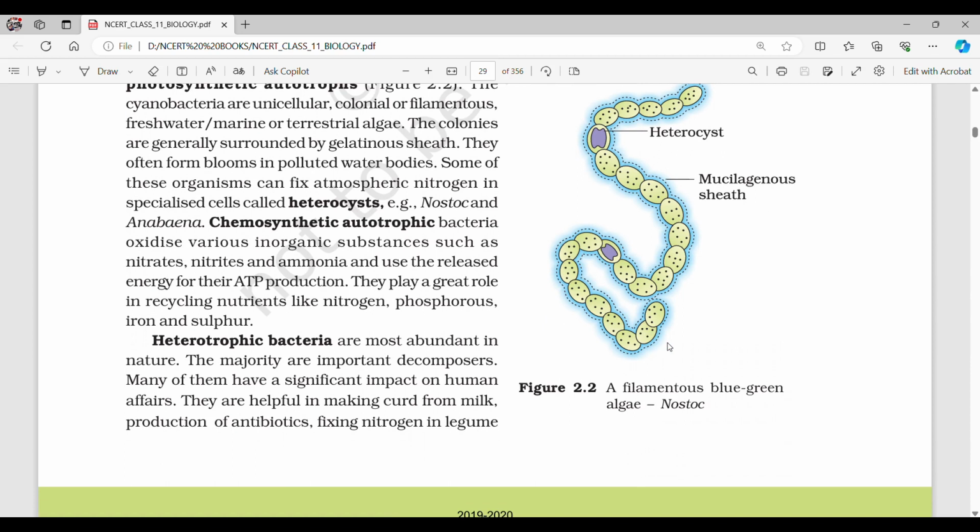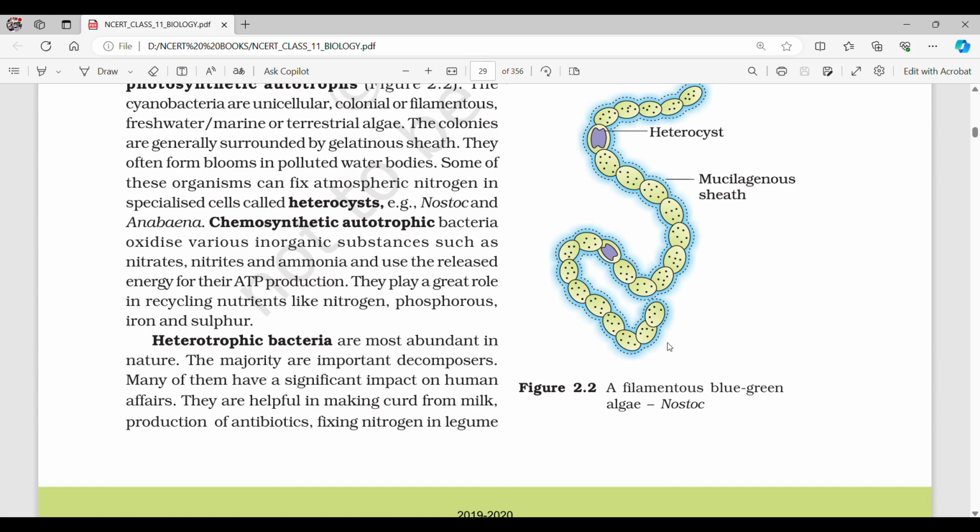Chemosynthetic autotrophic bacteria oxidize various inorganic substances such as nitrates, nitrites, and ammonia and use the released energy for their ATP production. They play a great role in recycling nutrients like nitrogen, phosphorus, iron, and sulfur. Heterotrophic bacteria are most abundant in nature. The majority are important decomposers.